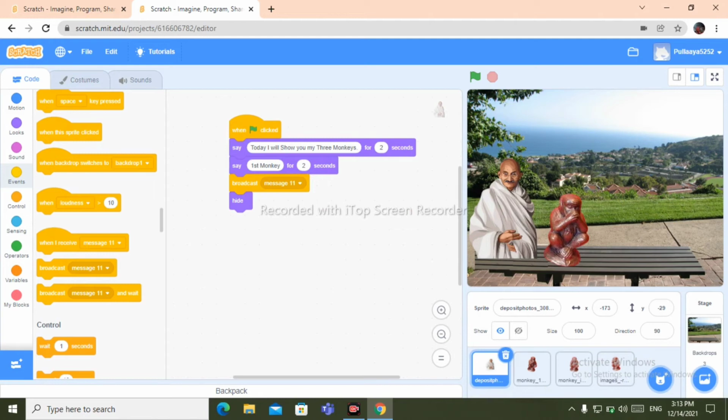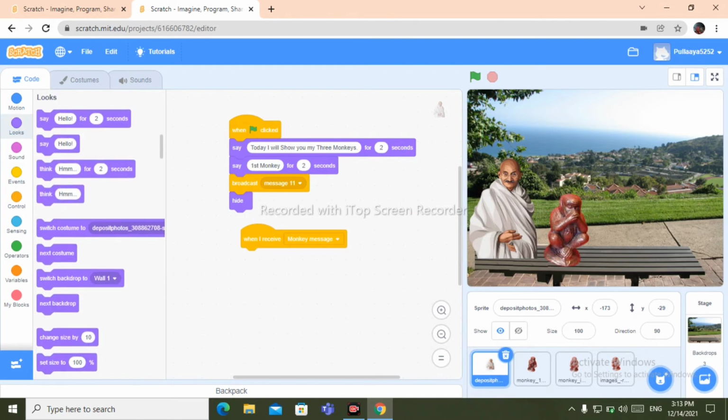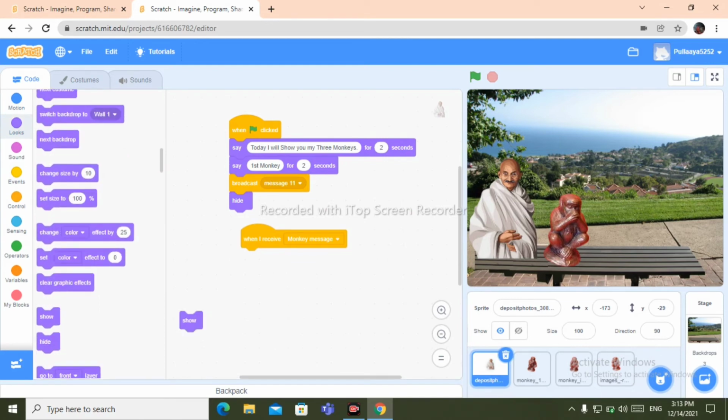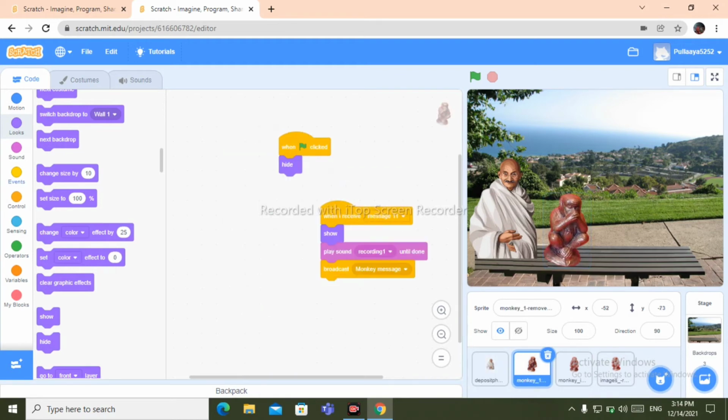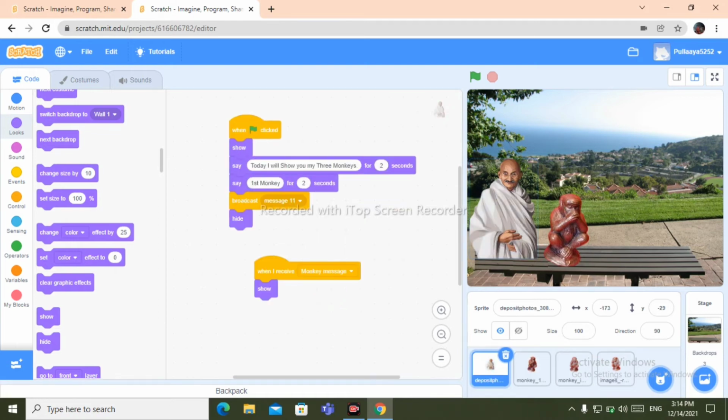go to the Gandhi sprite, and when I receive monkey message, go to looks, tick show button, first one put it here, and second one and another one put it here. Okay, now go to monkey sprite, this one, and now go to looks and take hide. Now when I receive this, show, and we have to do the same thing here.